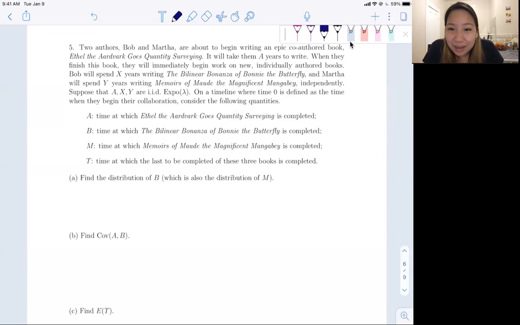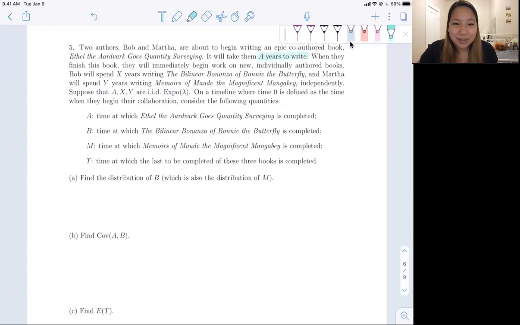It will take them A years to write. So that's our random variable. When they finish this book, they will immediately begin working on a new individually authored book. So Bob will go off and spend X years writing the bilinear bonanza of Bonnie the butterfly, and Martha will spend Y years writing memoirs of Maud the magnificent manga bay. I don't really know what that is.